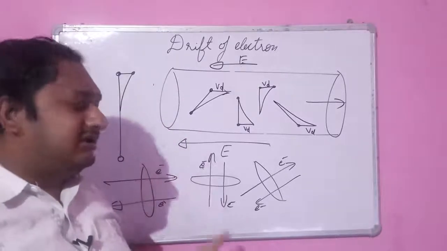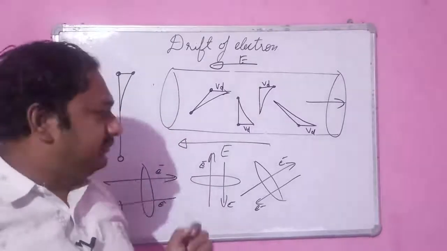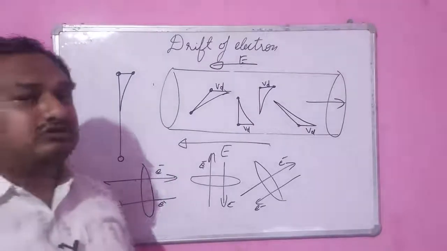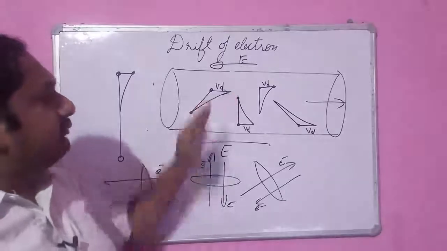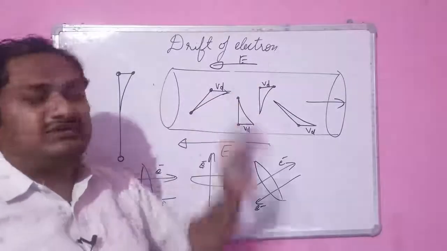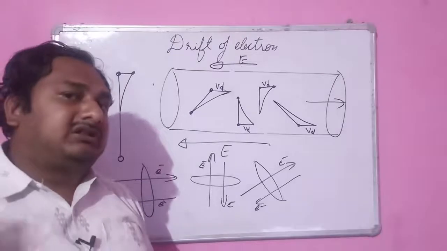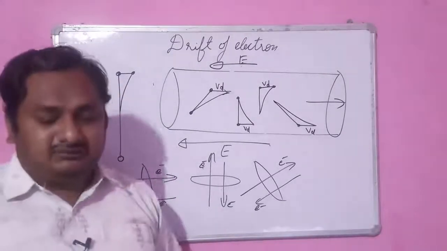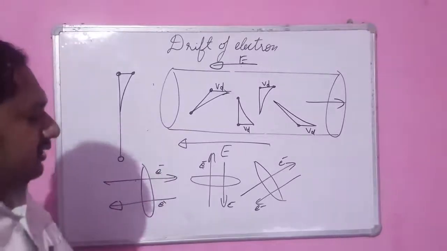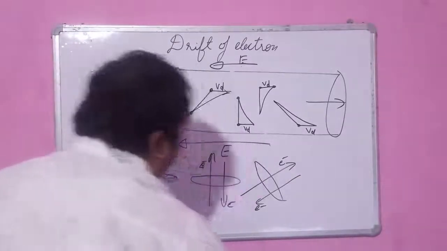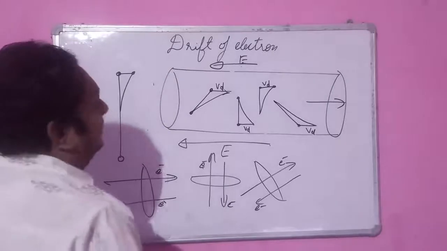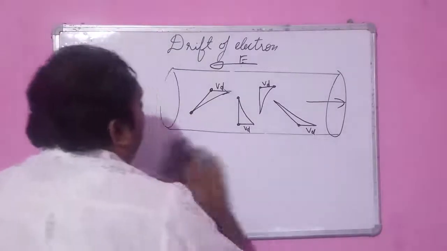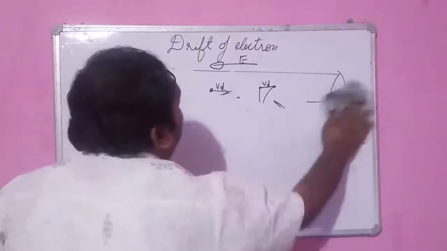So we have learned two things here. One is the thermal motion and another is the drift motion. Drift motion is superimposed on thermal motion, and drift motion takes place in a unique direction. On the other hand, the thermal motion takes place in a random direction. So due to drift motion, the electric current will be generated. Now we can develop our relationship for drift velocity. Drift velocity is the average velocity of an electron by which it drifts in the favor of force.